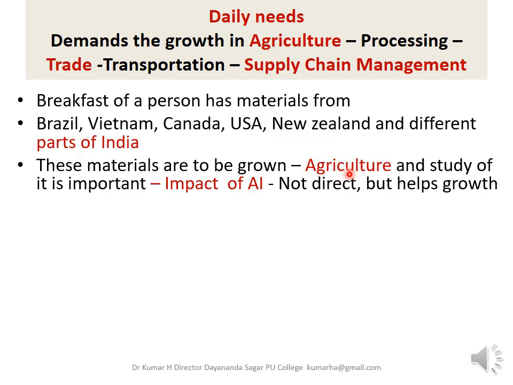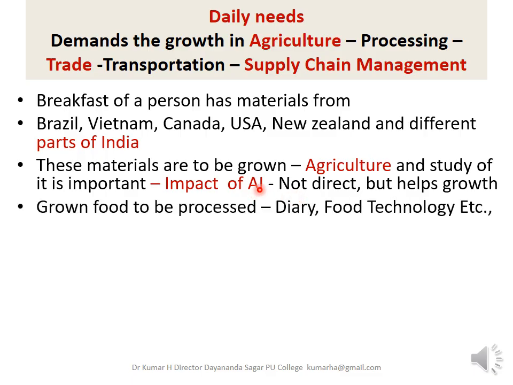Okay, and this material has to be grown, so agriculture will never die, and the study of it is also very important. The BSc in agriculture is very important, and impact of AI on this industry, agriculture, is less. On the contrary, it will help in the growth. That's one. Next thing is that the food which is being produced is to be processed. It will be dairy industry or fisheries, or in general food technology industry will definitely grow. So it will not be much affected by AI.